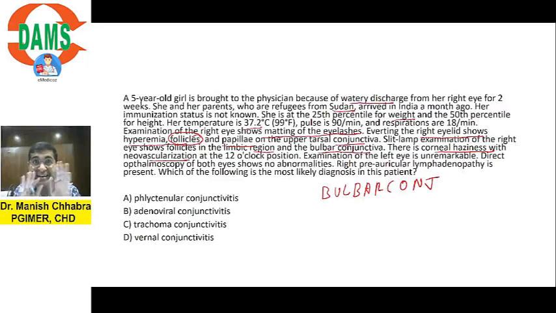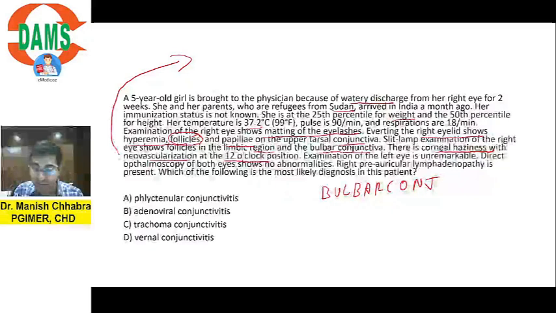So what is that haziness plus neovascularization? Can you tell me what is that neovascularization with the haziness? There is a specific term. I specifically put up this question. Examination of the left eye, unremarkable. Direct ophthalmoscopy, both eyes show no abnormalities, right? Pre-auricular lymphadenopathy is present. What will be the most likely diagnosis?